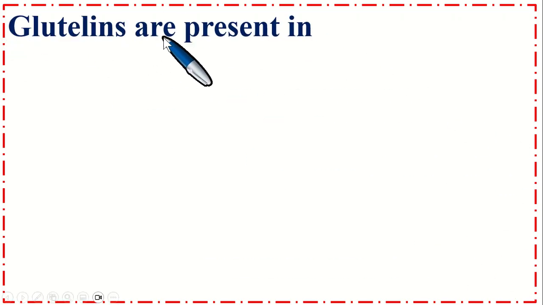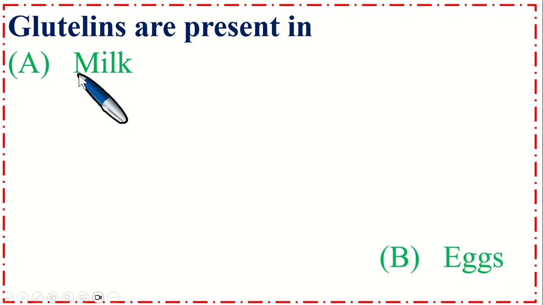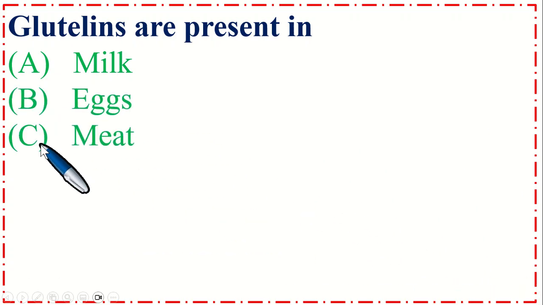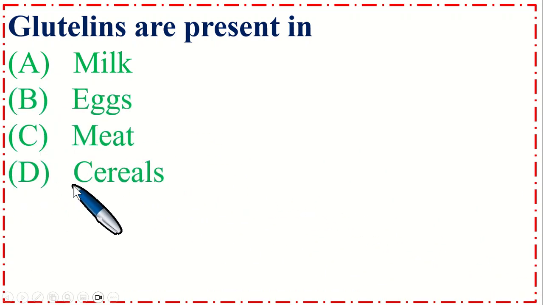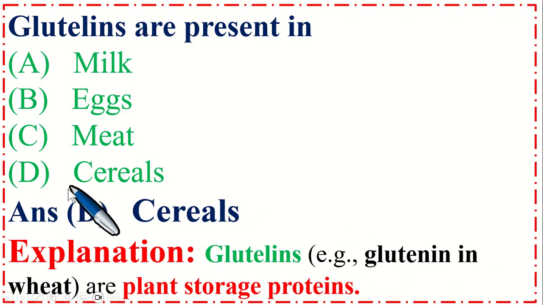Glutelins are present in option A milk, B eggs, C meat, and option D cereals. So the correct option is D cereals. Glutelins, for example glutenin in wheat, are plant storage proteins.